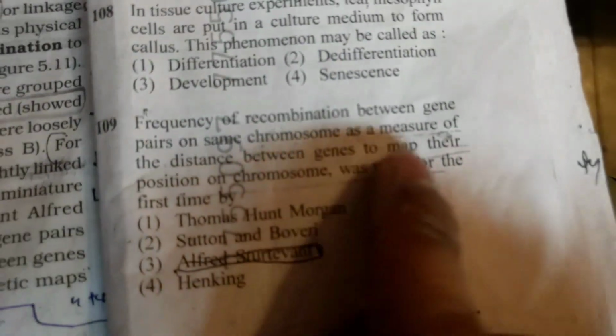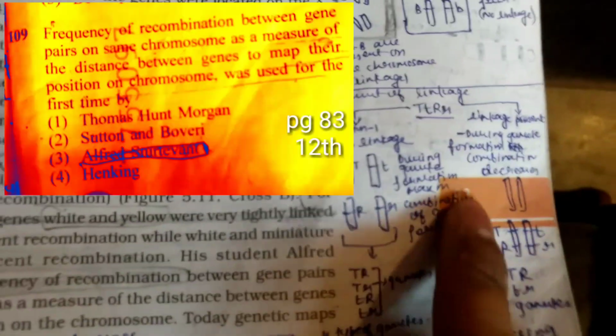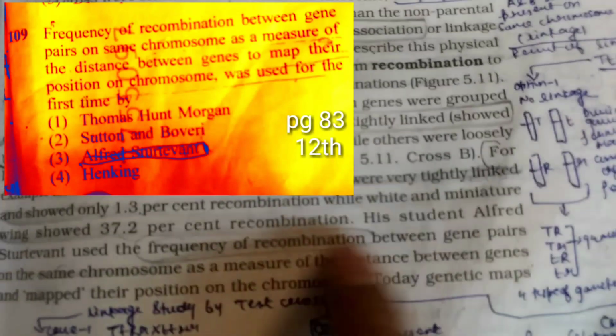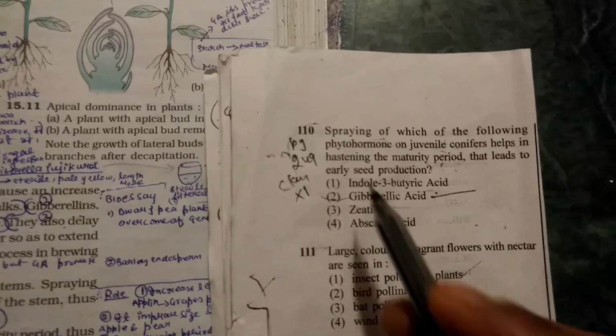Frequency of recombination between gene pairs on the same chromosome as a measure of distance between genes to map their position on chromosome was used for the first time by. So it is written in genetics on page number 83 of class 12: Alfred Sturtevant used the frequency of recombination between gene pairs on the same chromosome as a measure of distance between genes. 10th question in bio.